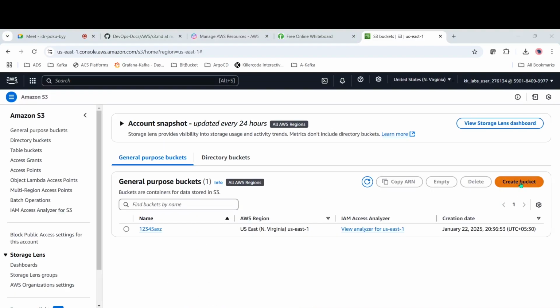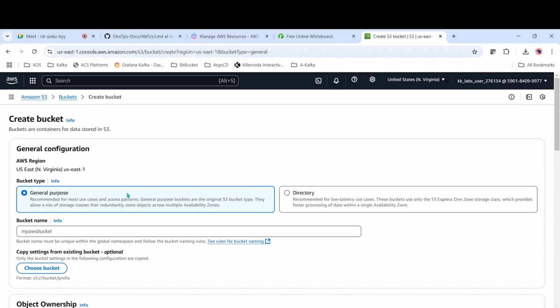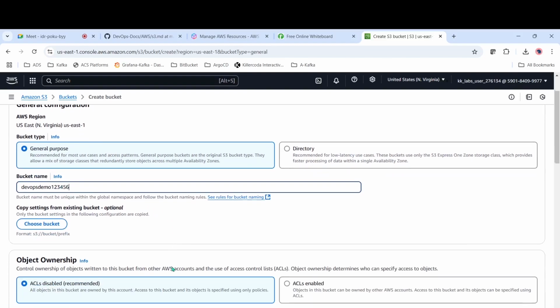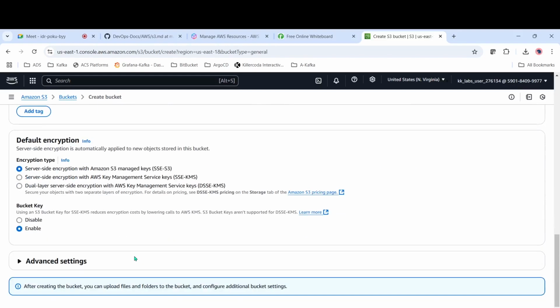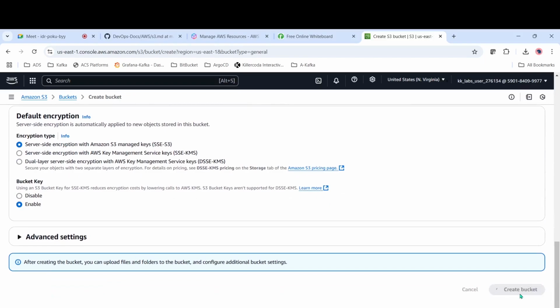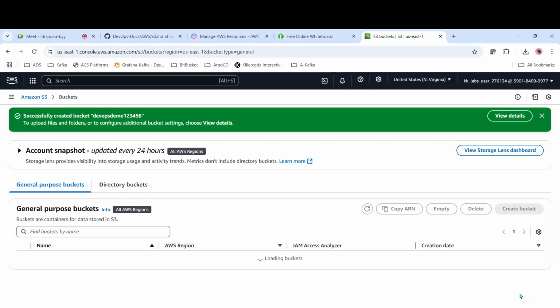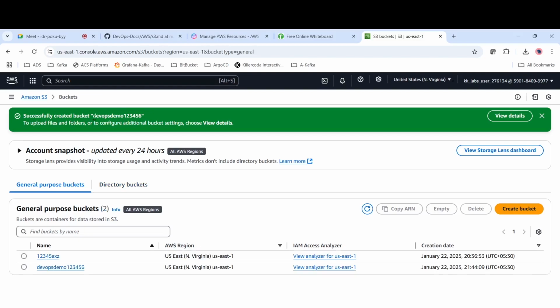Now let's try to create a bucket. DevOps demo 1 2 3 4 5 6. And then we are keeping everything as default. Create bucket. So the bucket is created successfully. DevOps demo 1 2 3 4 5. So this is the bucket we have created, right?